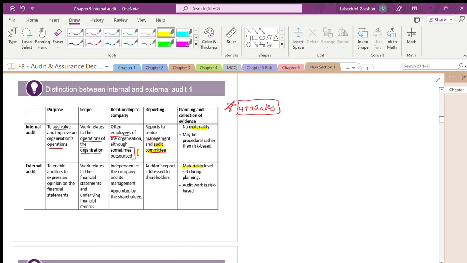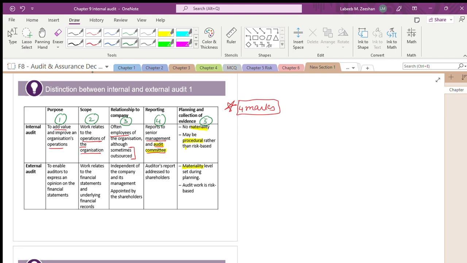Review of financial statements is not the work of the internal auditor. It is procedure-based rather than risk-based. They are very much focused on procedures. The purpose, first the purpose, then the scope, the relationship, whom they are reporting to, and most importantly, what they are planning. They will ask you any 4, or any three marks. That's all. Is it right?